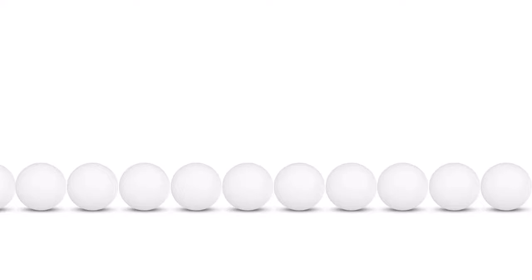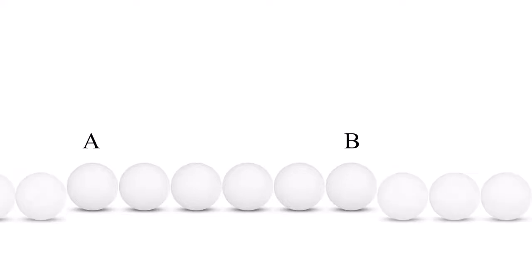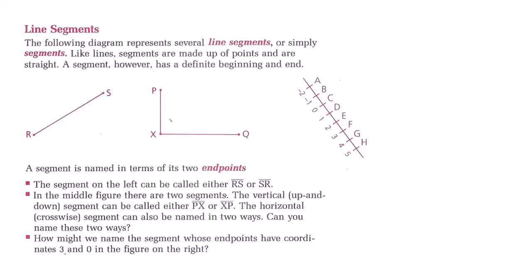If we take a line and choose any 2 points, let's say points A and B, and then cut it at those moments, then we get a line segment. A line segment is named by its endpoints. Take a look at the notation used above segment SR. It does not have the arrows.